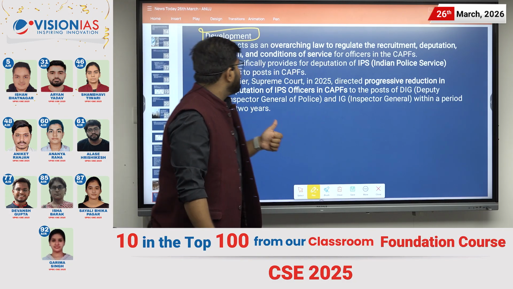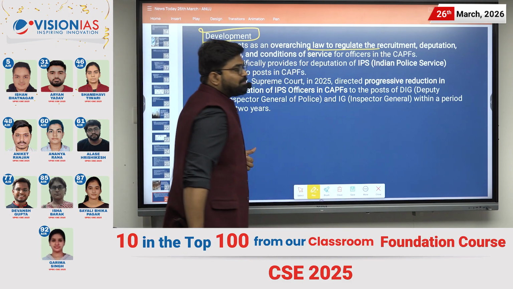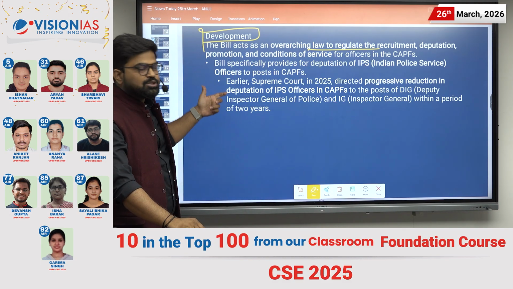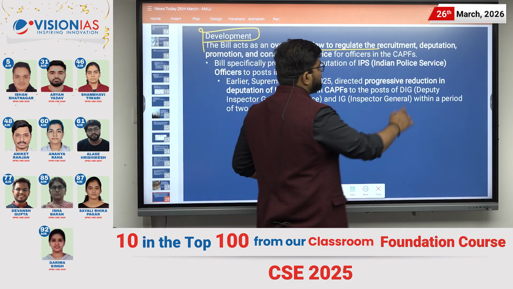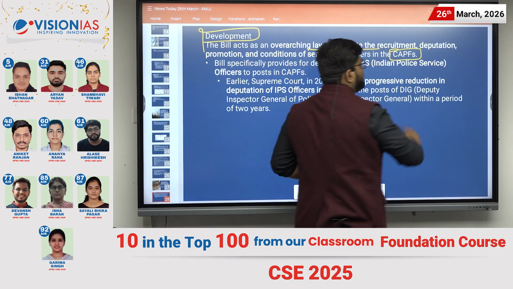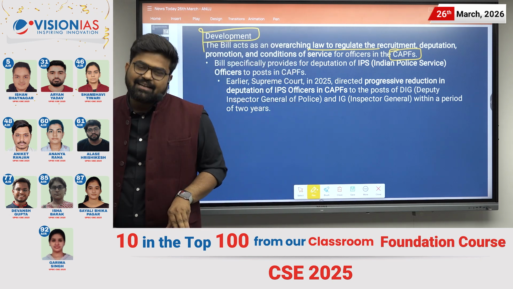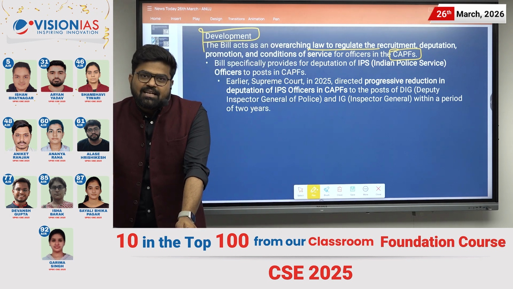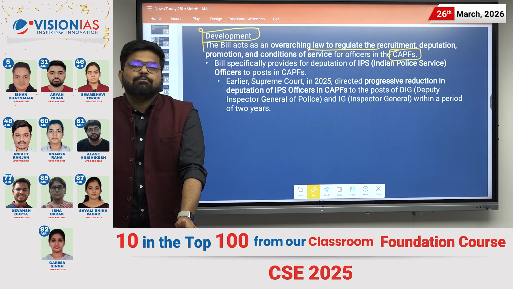So this bill acts as an overarching law to regulate the recruitment, deputation, promotion and conditions of service for officers in the CAPF, Central Armed Police Forces. And the debate is about the IPS versus the officers of CAPF.